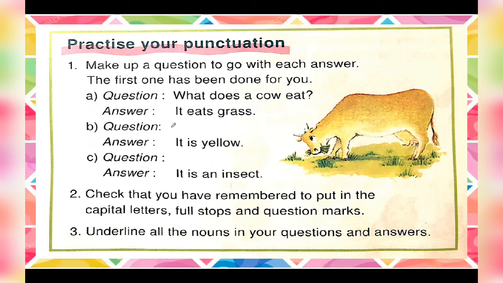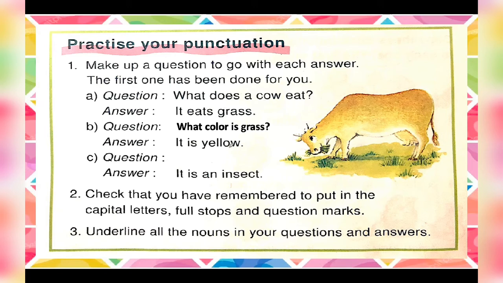So we have to make the question. Now, let's just see the answer. The answer is, it is yellow. So what can be the question? What is yellow? No, the question will be, what color is grass? And the answer will be, it is yellow. So here we have done the second one.